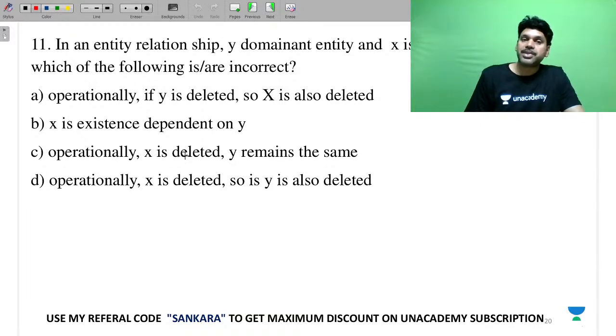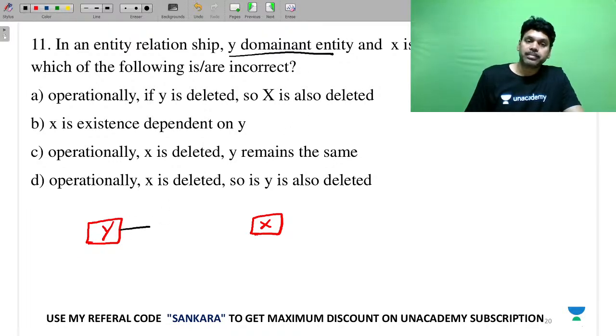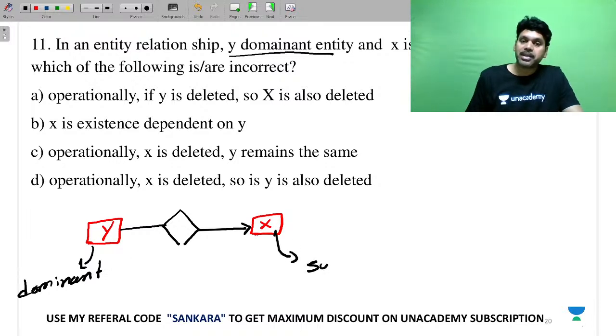In an entity relationship, Y and X, two entities are there. Y is a dominant entity. Dominant means it is a parent entity, and X is your subordinate entity.